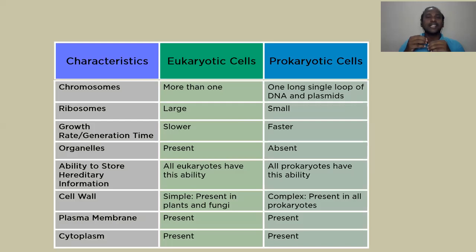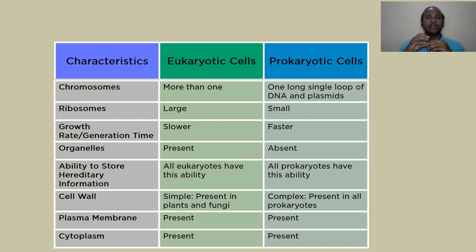Along with this, there is extrachromosomal material that can also be present. This we call plasmids, right? The plasmids are exclusively present in prokaryotes, but they are absent in eukaryotes. These plasmids are very important for the technology of genetic engineering that we will discuss later.